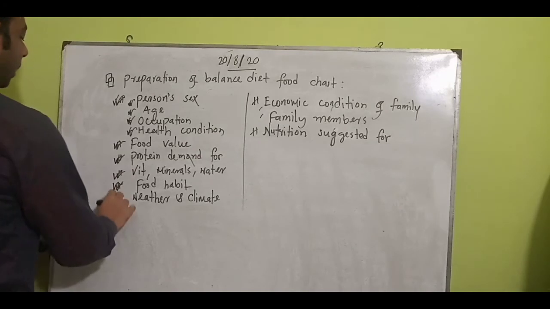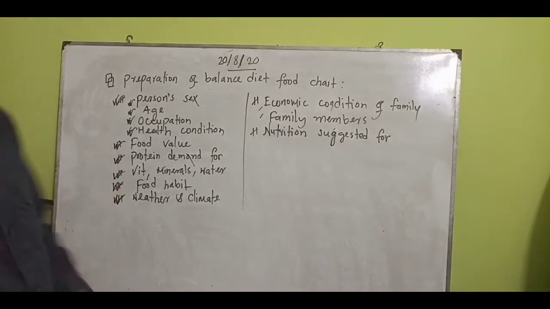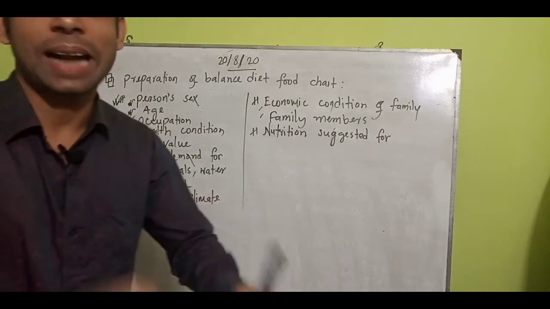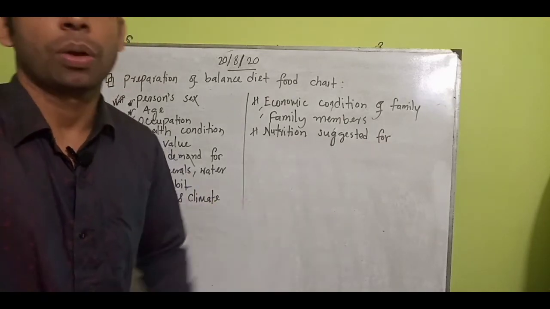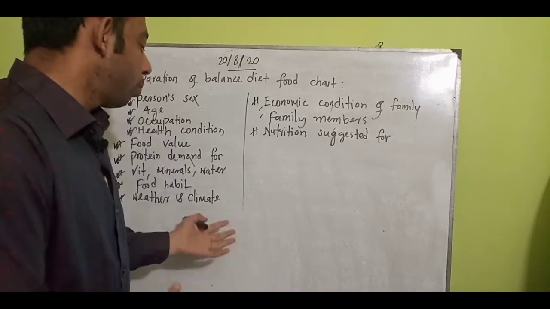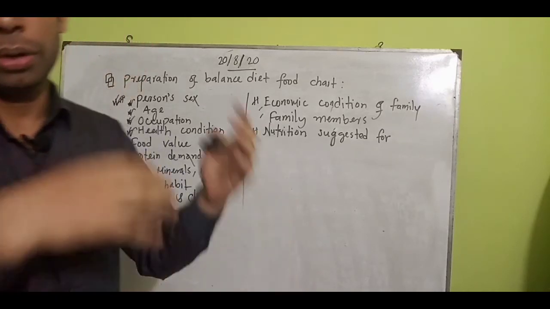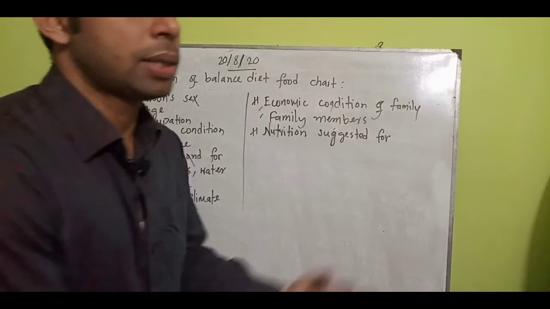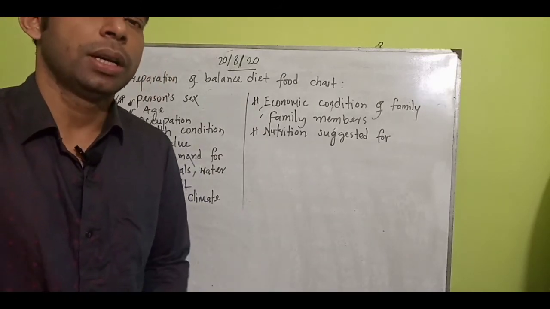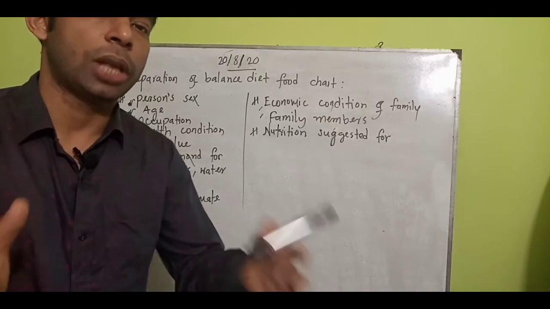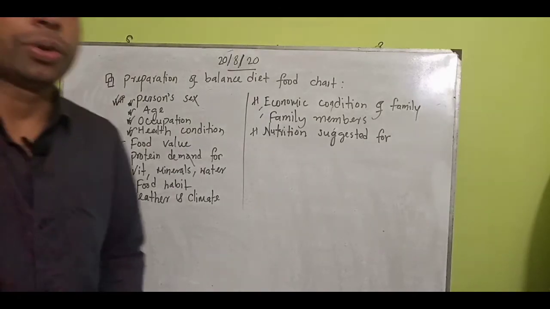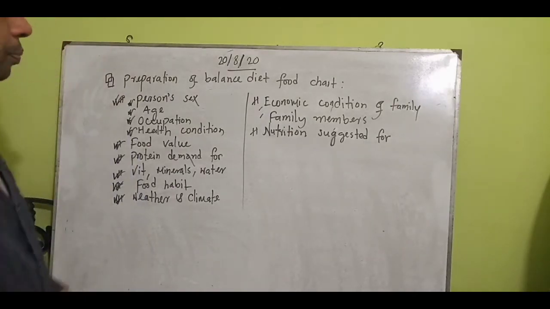Then weather and climate. Yes, now you maintain everything, but weather and climate are also a factor, because weather and climate actually depend on the availability of food stuff. So in this season or that season, what types of food are available in the market and in the environment, on the basis of that is very important for ensuring the balanced diet food chart.